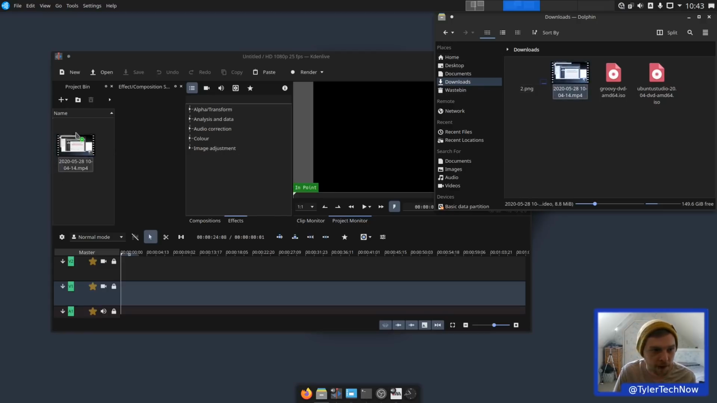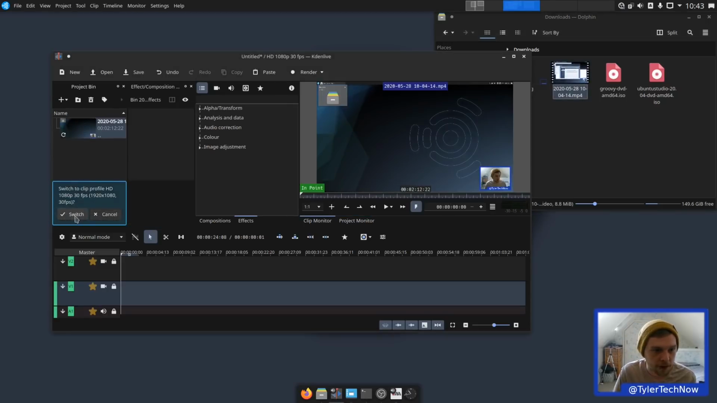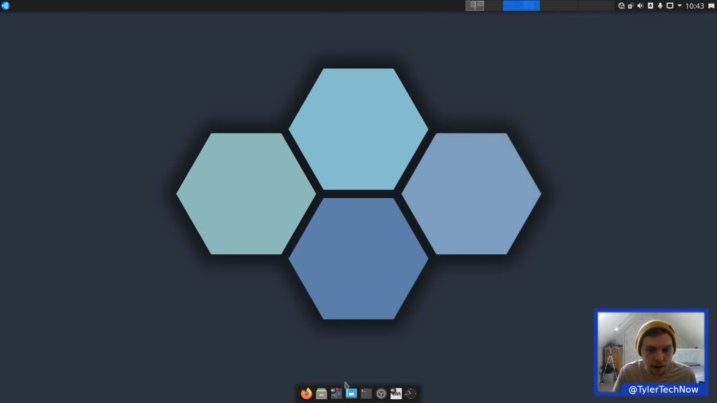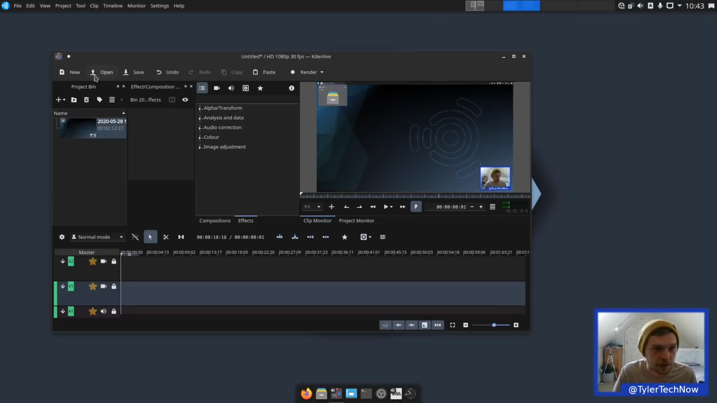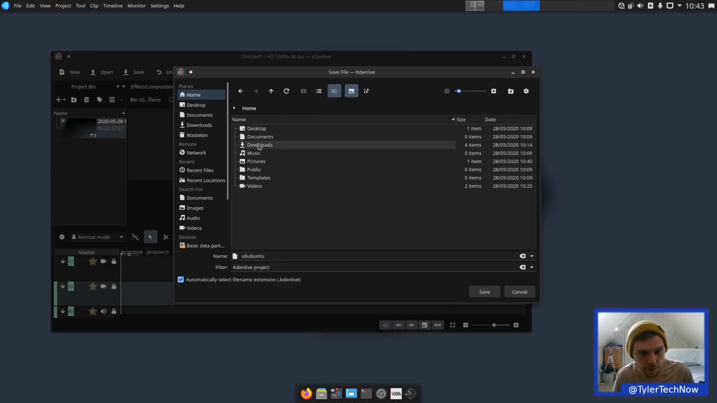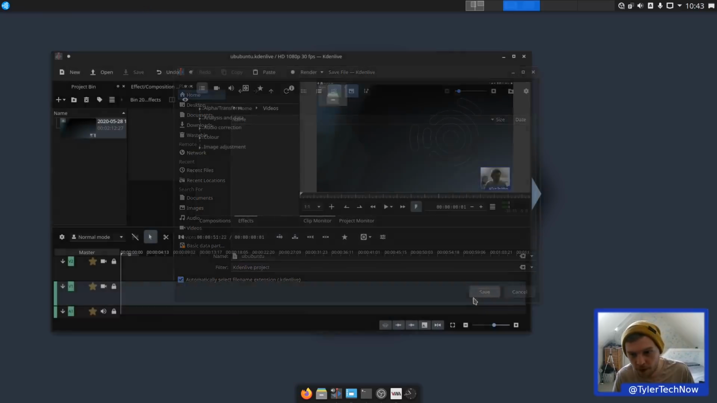Do believe it's that bit there. Switch the profile to 30. Cool, that's ready for when we need to edit. Let's just save that project as well. Save as. We're going to call it Ubuntu Studio. Well, that'll do. Videos. We was already in videos, wasn't we?